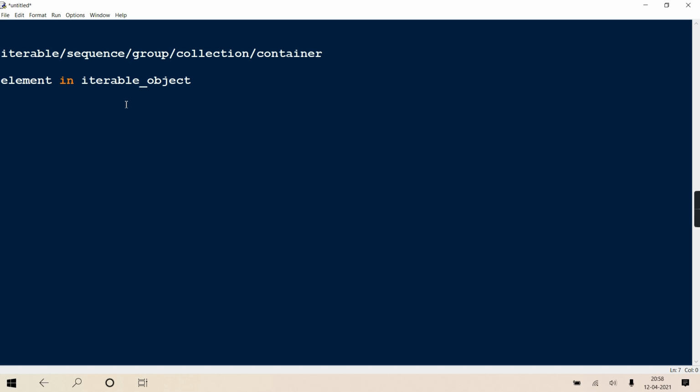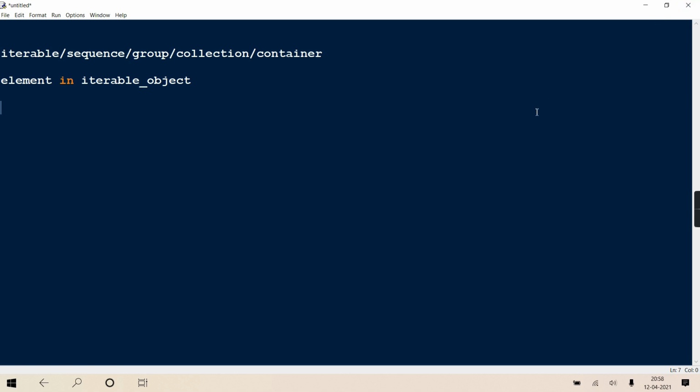Now if someone tells you in C to check whether one element is present in this group object, you will write an algorithm for it, and obviously in data structures you might have studied sequential search, binary search, Fibonacci search, and their time complexities. Internally, it might be doing some search algorithm. Our work is reduced. We just have to write one line of code, element in iterable object. If your element is present in it, it will return true. If it is absent, it will return false. I hope it is clear to you.